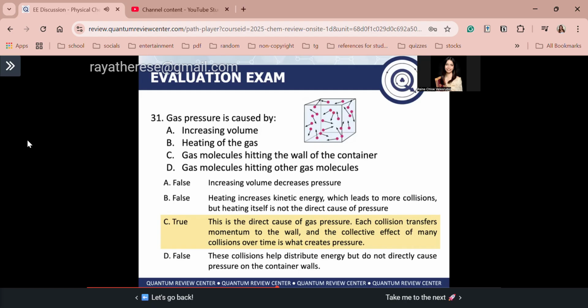Next, letter C. Okay, mamaya sa letter C, letter D muna. For letter D, guys, gas molecules hitting other gas molecules. So, guys, yung collisions na yan will help distribute the energy, but it does not directly cause the pressure on the container walls. So, guys, gas pressure is mainly caused by the gas molecules colliding with the wall of the container. So each collision, guys, for example, sa figure na yan, each collision transfers momentum to the wall.